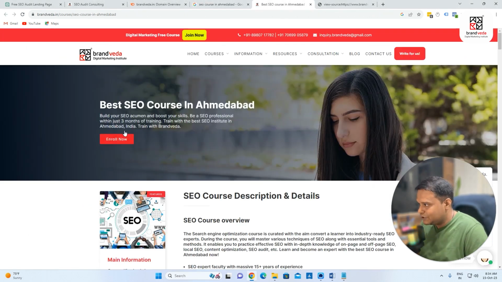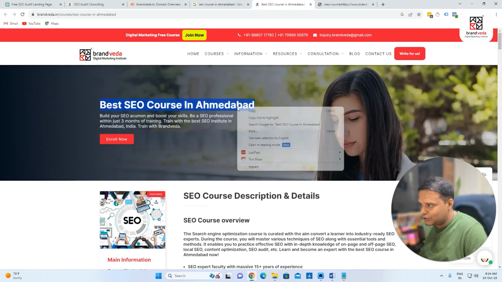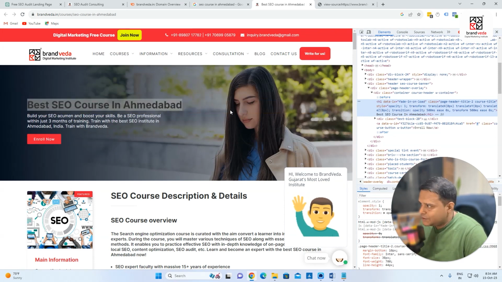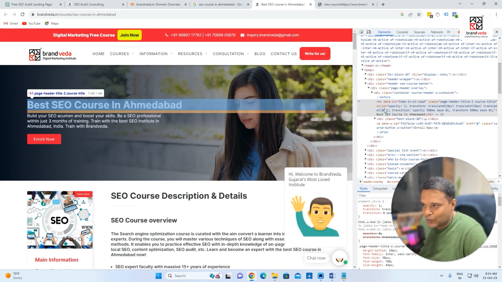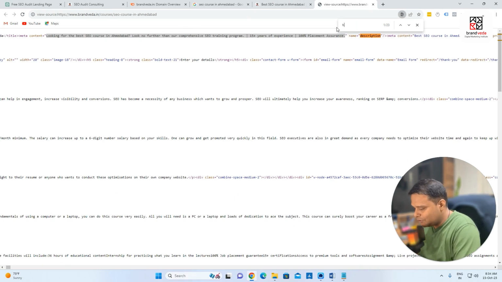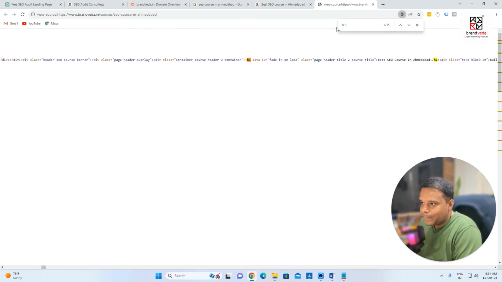So you can see that on this page, I'm very sure this is the H1. If I go to the backend, or if I inspect from here, you can see that this is under the H1 class. So this is headline 1. I'll also go to the backend and show it to you. If I go to this page and search for H1, you can see that this is under the H1 tag, and this is best SEO course in Ahmedabad.